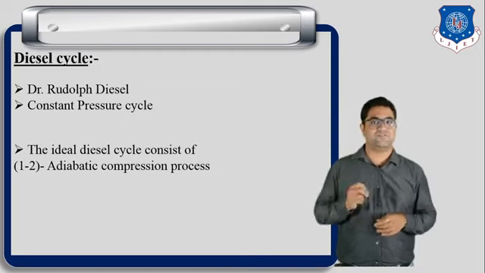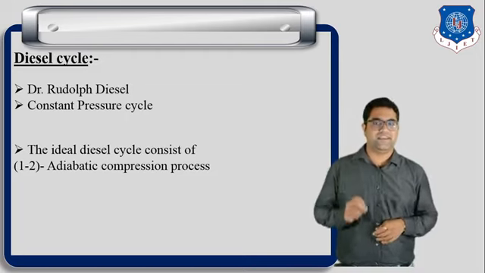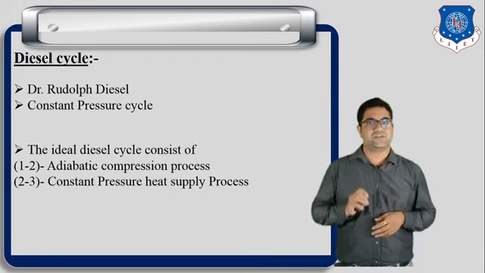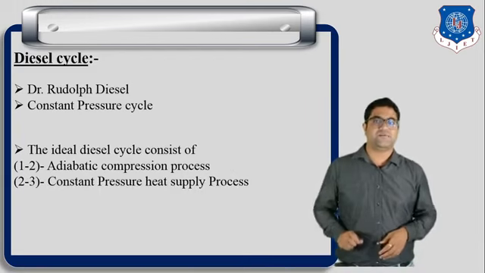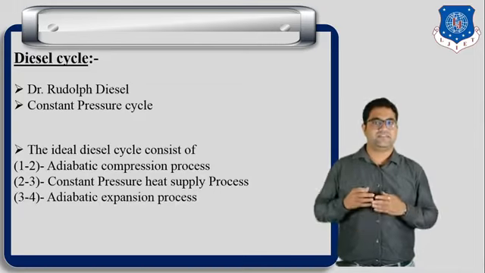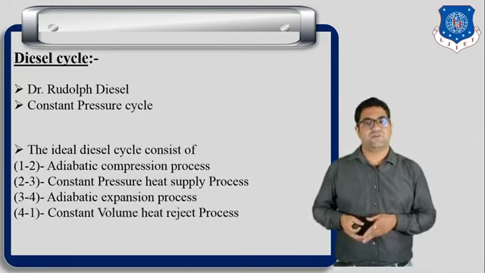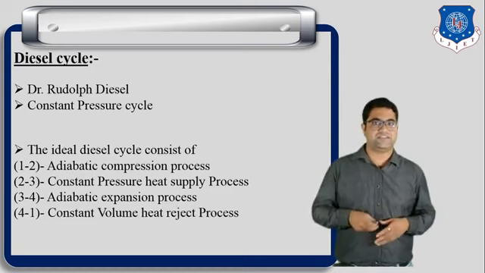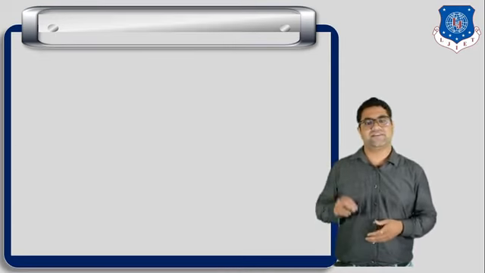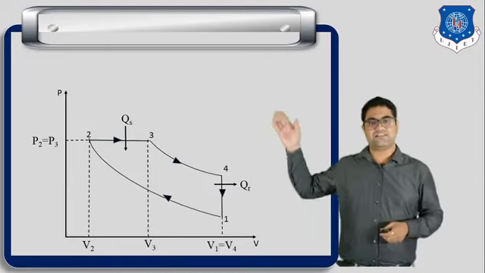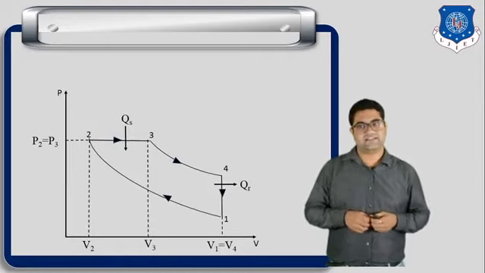First process is process number 1 to 2, that is adiabatic compression process. Second process 2 to 3, that is constant pressure heat addition process. Process number 3 to 4, that is adiabatic expansion process, and process number 4 to 1, that is constant volume heat rejection process. Okay, so let us understand all the processes from this cycle. So this is the typical PV diagram of the diesel cycle.